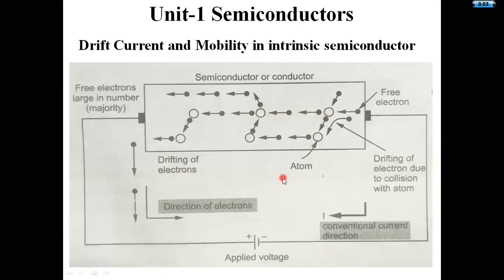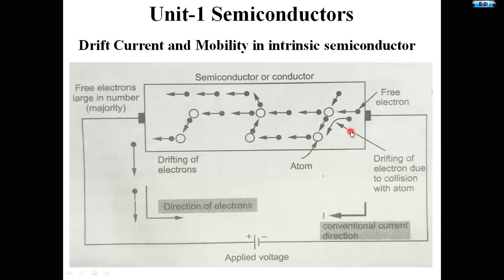Assume the electrons are traveling in a straight line, and these electrons are majority carriers. Those are attracted towards the positive terminal of the battery.